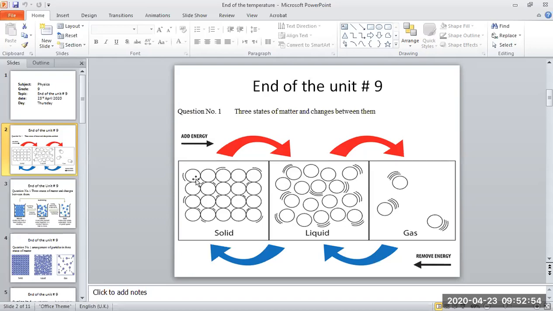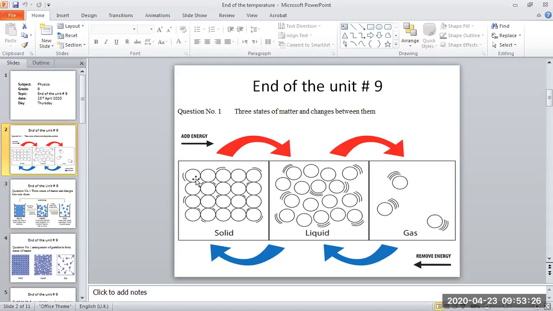This is liquid. In liquid, the particles are a little bit far from each other, and they vibrate faster than the particles in solid. When we give some heat to the liquid, the movement of the particles becomes faster, and then it starts to change into gas.